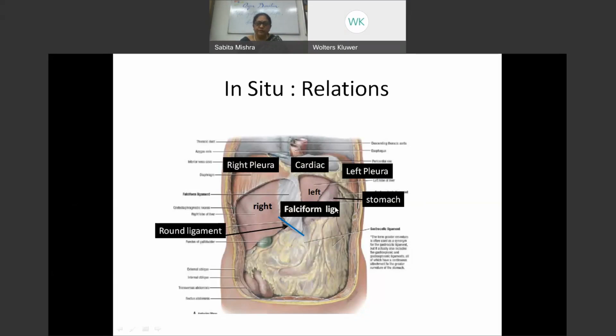Just below the liver, what one sees is the greater omentum, in which lies the transverse colon. One can see a part of the stomach out here near the left side, and at the inferior border one sees the gallbladder. So now you can imagine the extent that the liver occupies in the abdominal cavity.